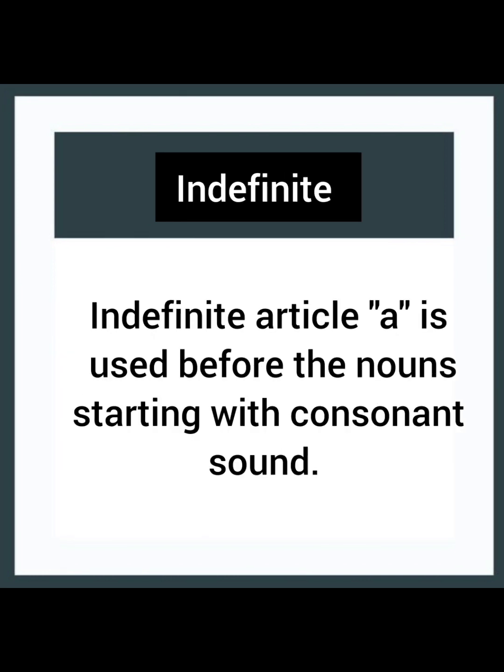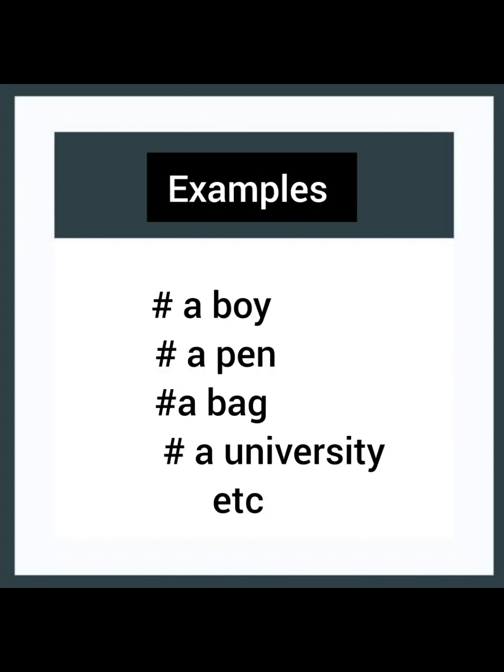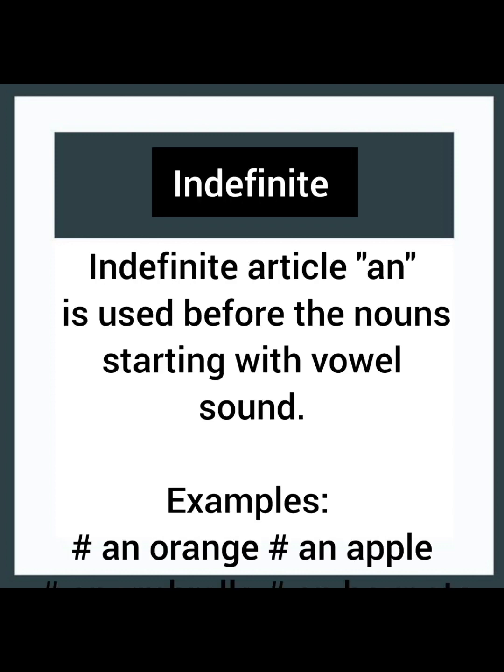Indefinite article a is used before the nouns starting with consonant sound words. Examples: a boy, a pen, a bag, a university, etc. Indefinite article an is used before the nouns starting with vowel sound words. Examples: an orange, an apple, an umbrella, an hour, etc.